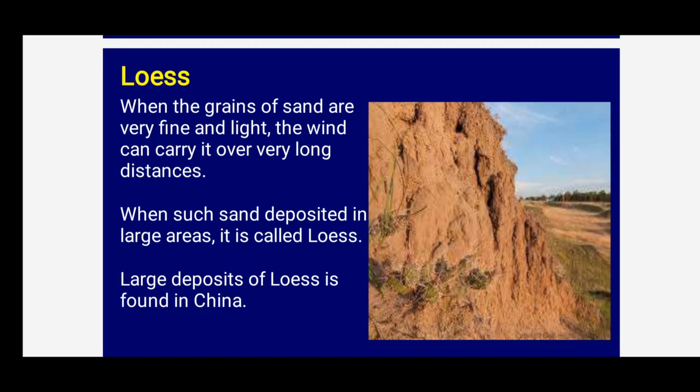Because they are light, the wind will carry these fine particles over long distances. When such sand is deposited over large areas, it forms loess. You can find this kind of loess in China, children, to a large extent.